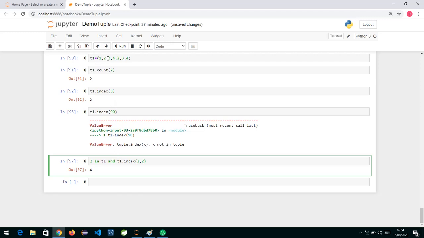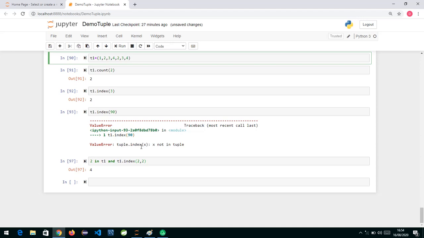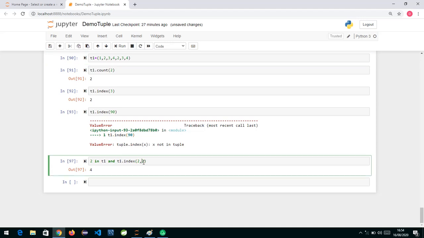So I gave 2, it started searching from that position, and gave me the next occurrence of 2. If you want to find the next occurrence, we give the previous occurrence plus 1 as the index. Now it will start searching ahead of that index, and whichever is the first occurrence you will get.